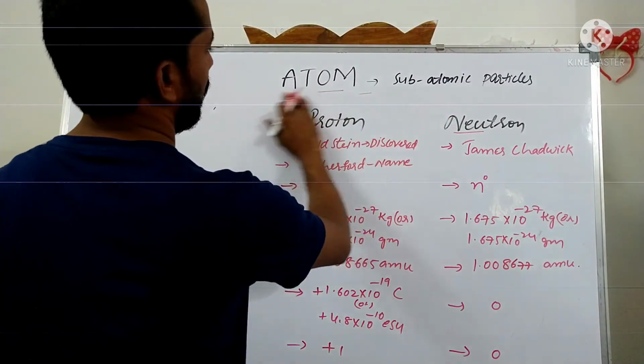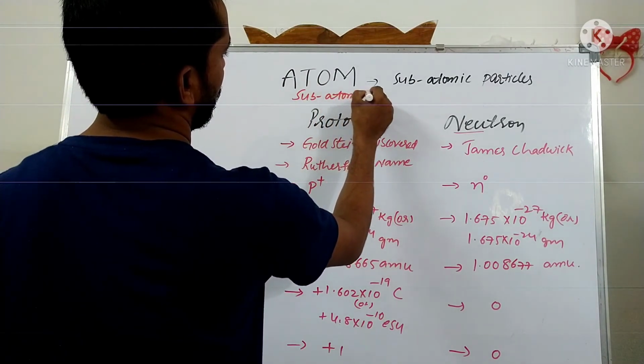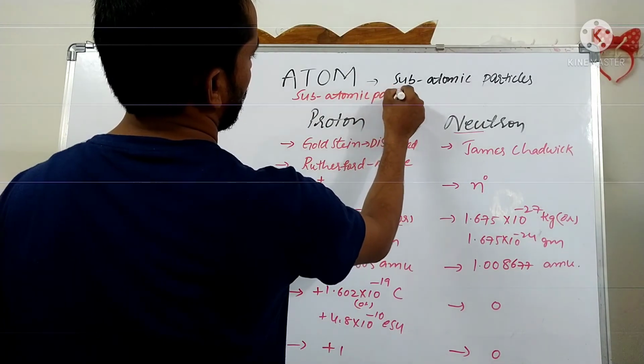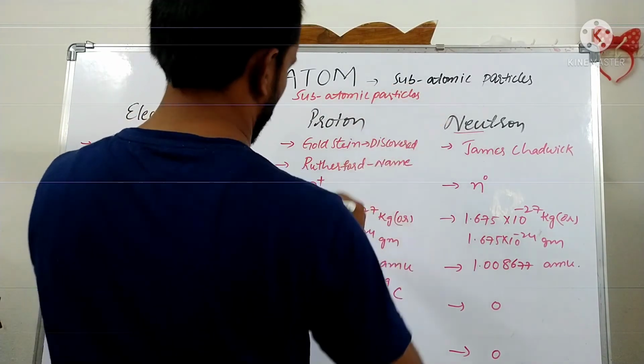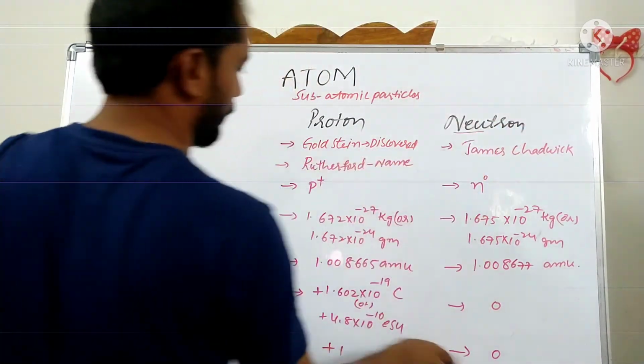The atom contains subatomic particles. These subatomic particles are electron, proton and neutron.